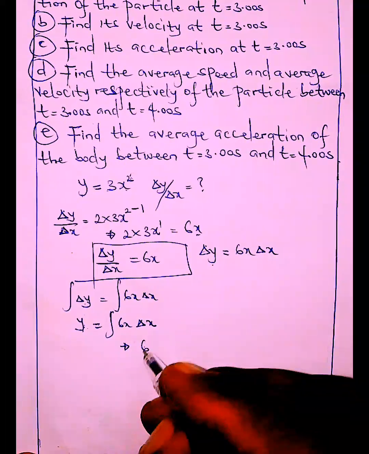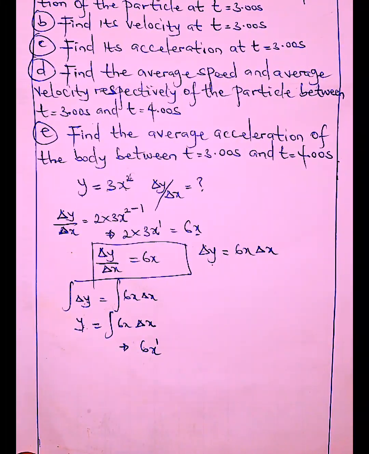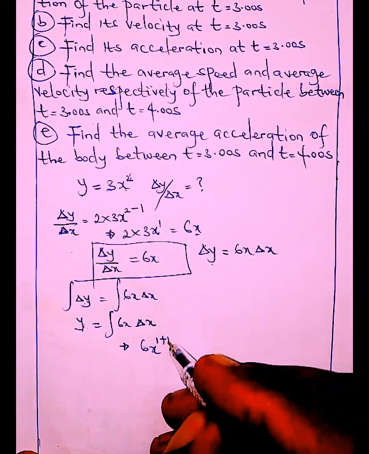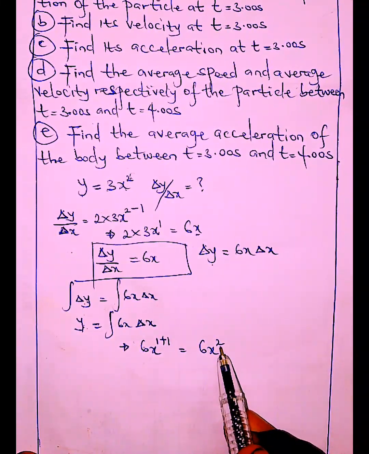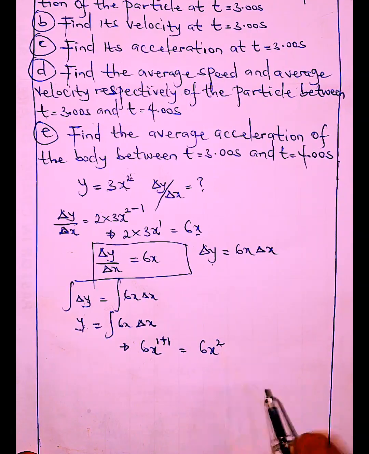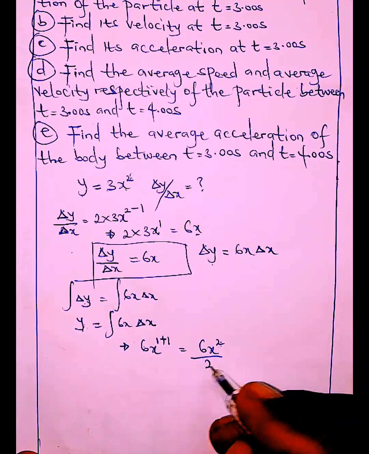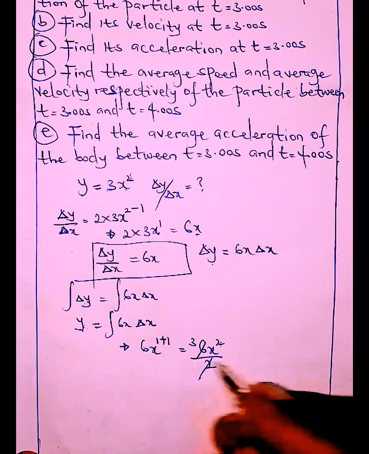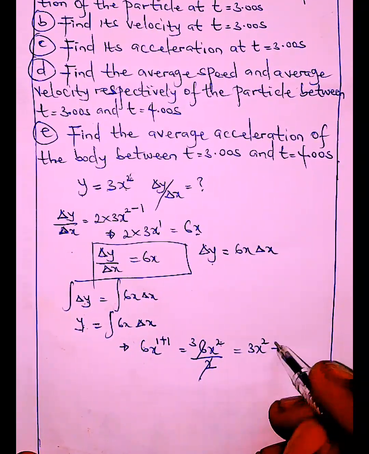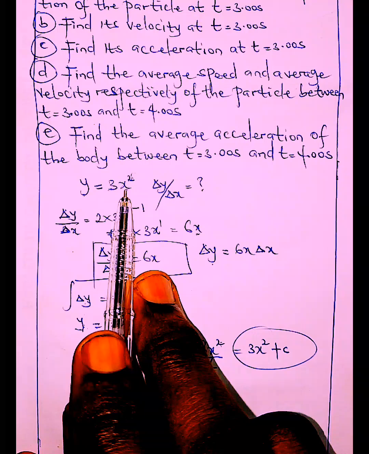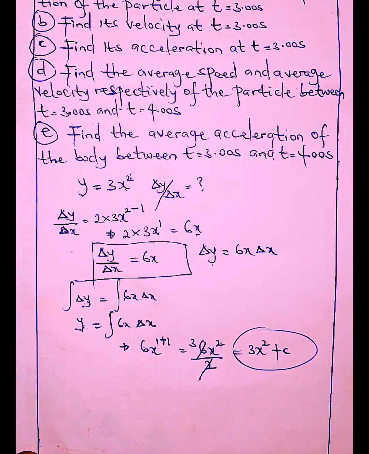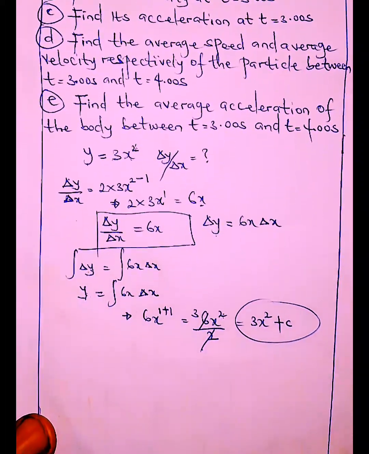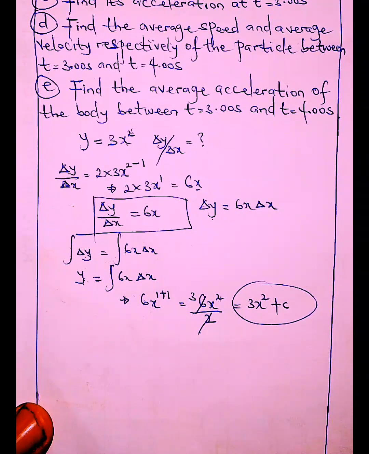So what do we have? This is 6x raised to power 1. We add 1 to the power, so we have 6x². Next we divide by the power. What power do we have here? 2. So divide by 2: 6 divided by 2 is 3. We have 3x² plus a constant c. So we have our 3x² back. It's already reversed, as simple as that. We need to understand this before we can understand the major questions given to us. So now let's go back to our question.